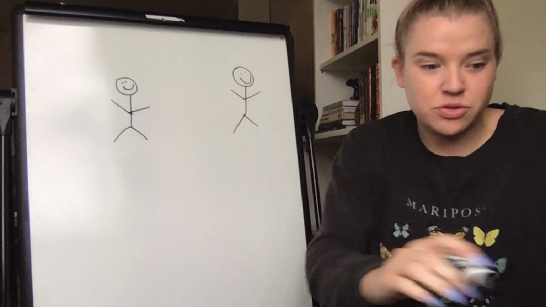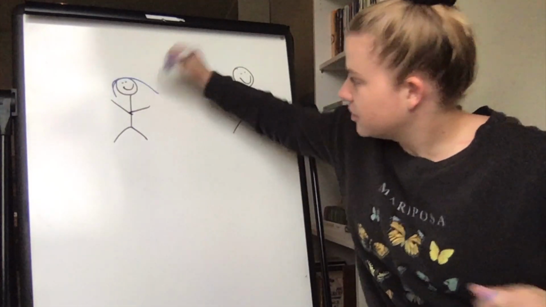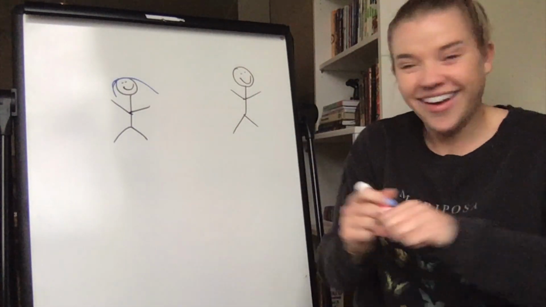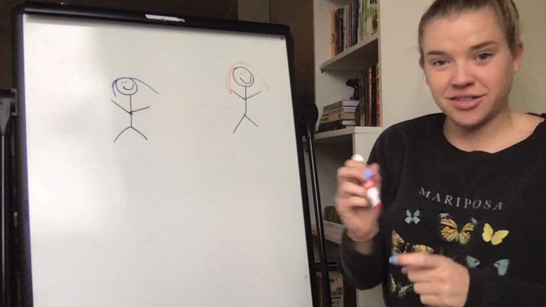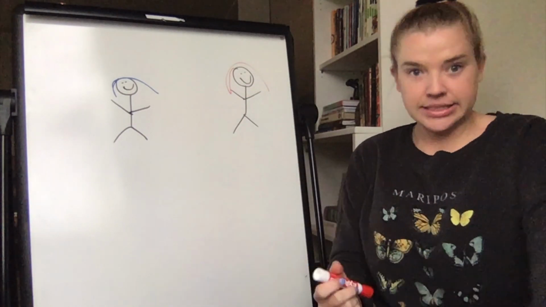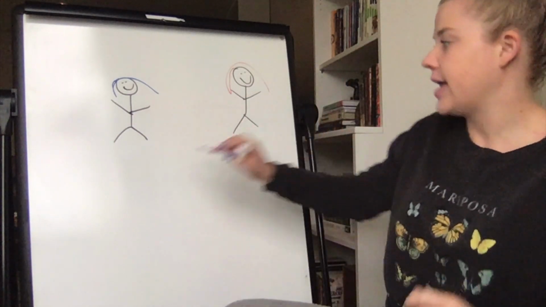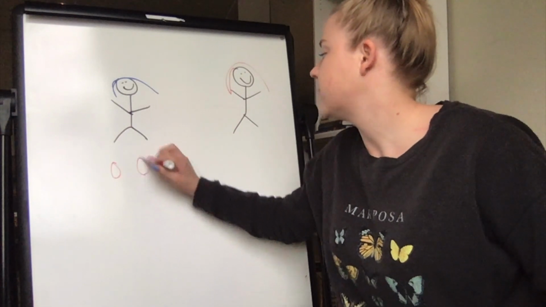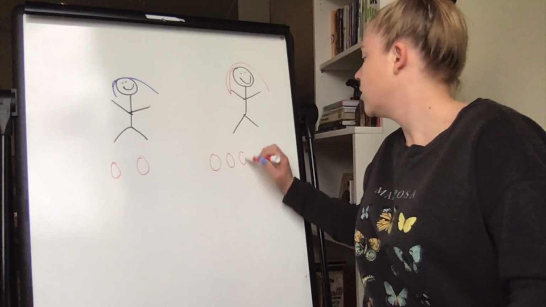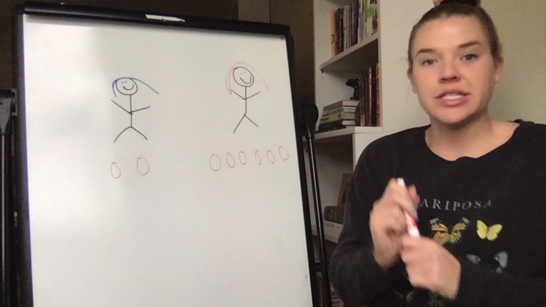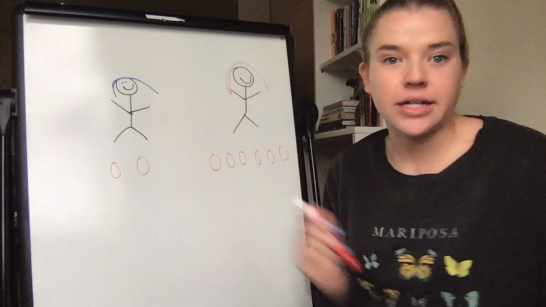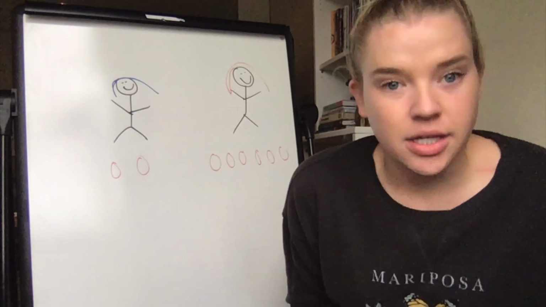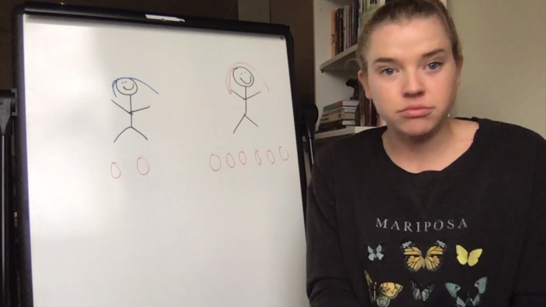Obviously, we have to differentiate between the students. Okay, so let's say I'm passing out candy, right? And I give this person 2 pieces of candy, and I give this person 6 pieces of candy. And I say, I want you guys to have the same amount of candy. And I just say, figure it out.